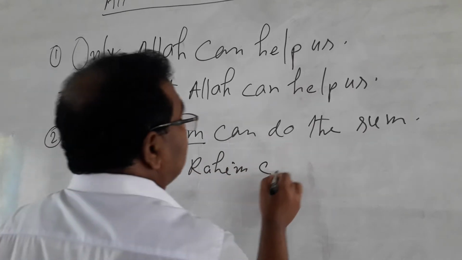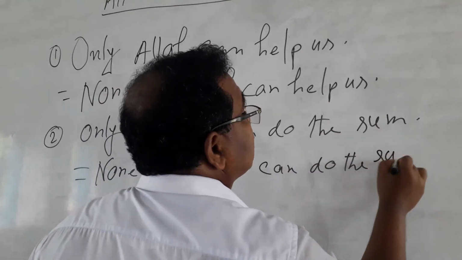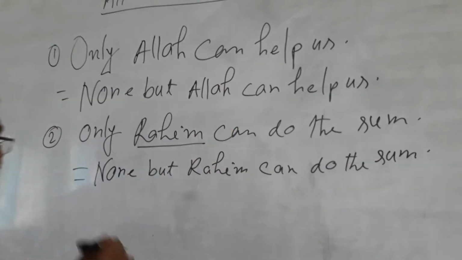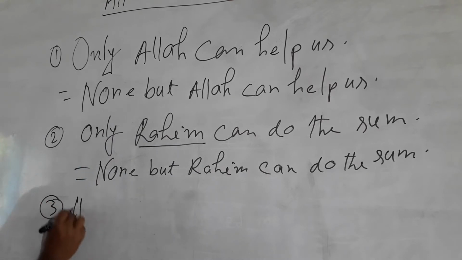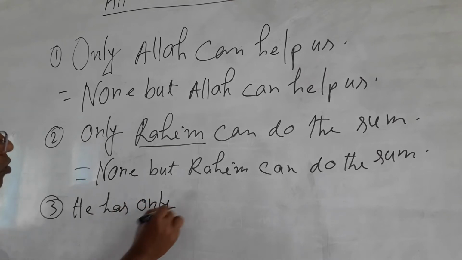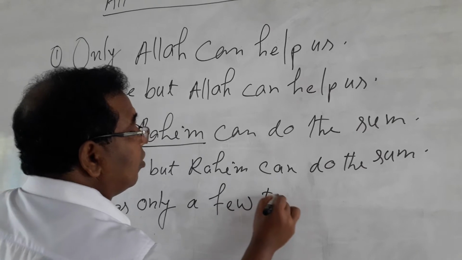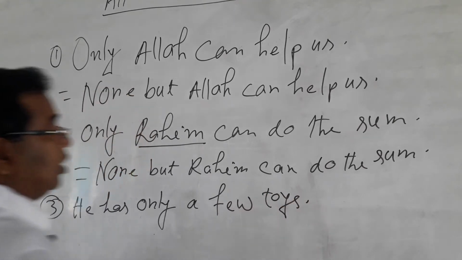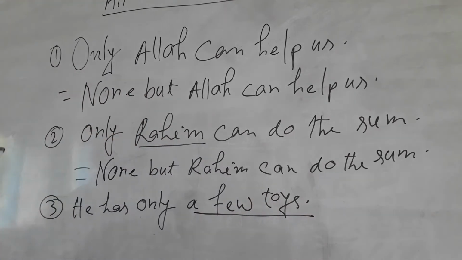Rohim can do the sum. Later on, he has only a few toys. My dear friends, what is toys? Toys is a thing.